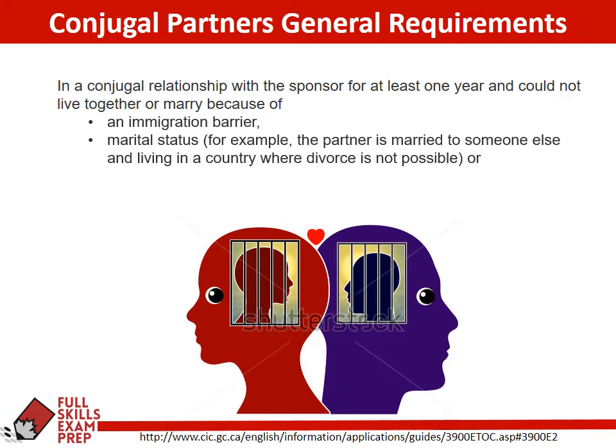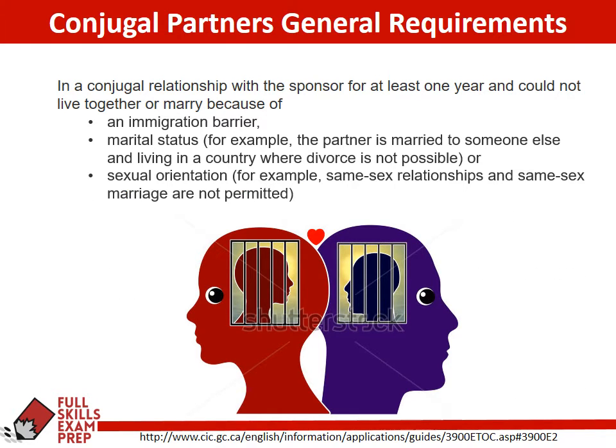Maybe someone's married to somebody else already and it's illegal to divorce the person even though they can prove that the relationship has been out of status for a long time, for over a year. Maybe same-sex and that type of relationship is illegal in the other country.